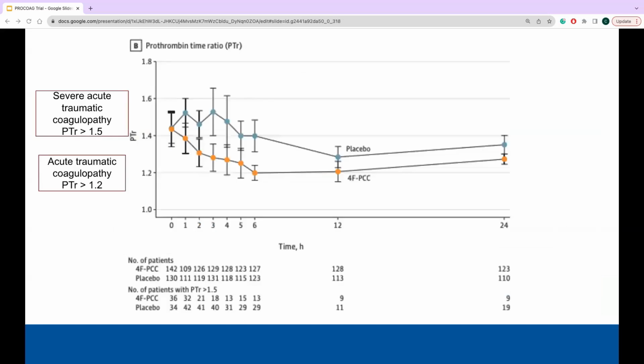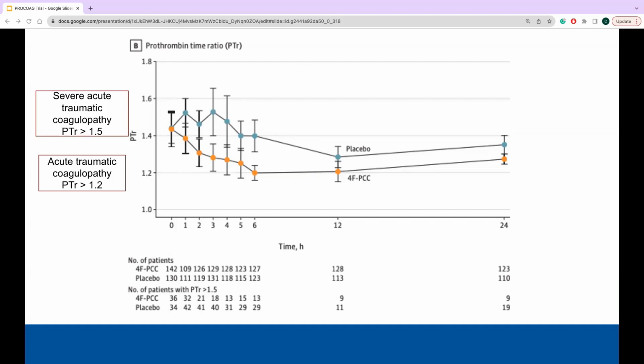In terms of secondary outcome, looking at the effects of 4-factor PCC in combination with FFP and its effect on PTR, initially looking at this graph, it shows that there is no statistical significance between the two groups as the confidence intervals cross over one another, and it has a mixed effect linear regression with a p-value of 0.14.